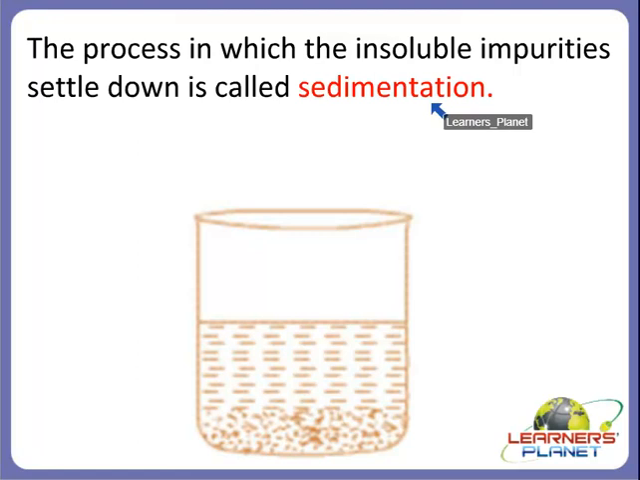Sedimentation. So children, let's revise. In the sedimentation process, what do we do? Yes, the water is first allowed to stand in big containers without being touched for a few hours. And after some hours, what do we see? Yes, some of the insoluble impurities settle down at the bottom. And the process in which the insoluble impurities settle down is called sedimentation.